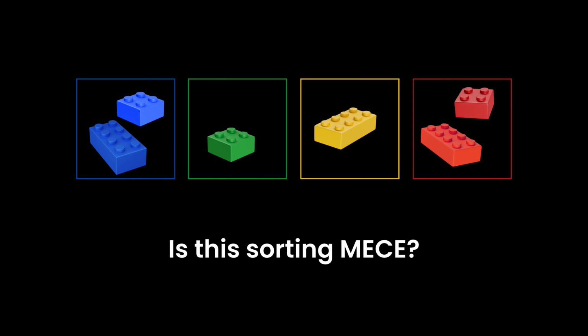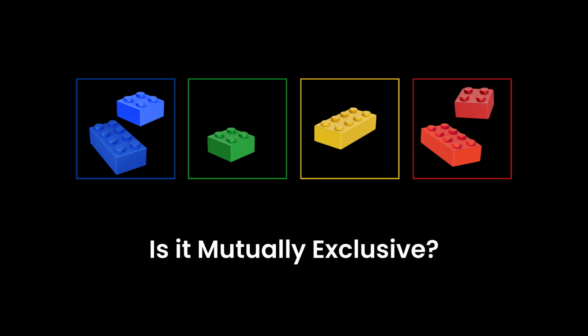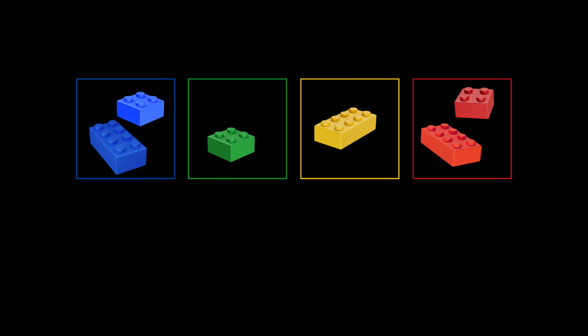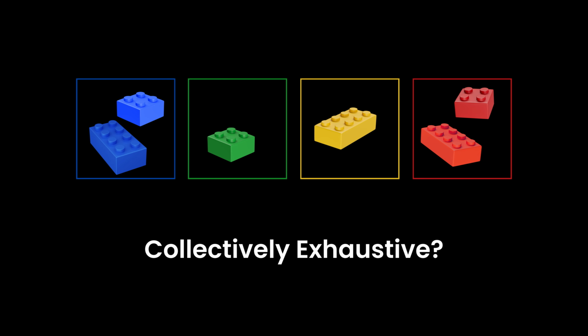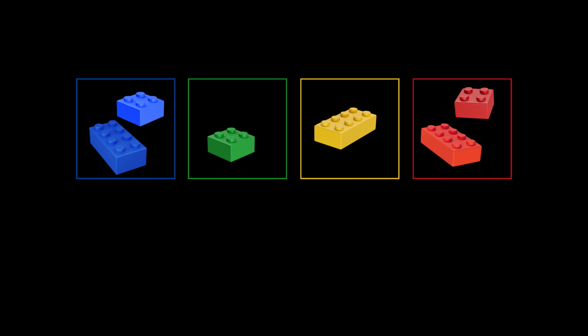Is this sorting MECE? Well, let's test it. Firstly, is it mutually exclusive? Well, yes it is, because each Lego block can only fit in one single container. For instance, the green block can only be in the green container. Secondly, is our sorting collectively exhaustive? In this case, yes, because all our Lego blocks fit into a container. None are left on the carpet waiting to be stepped on.